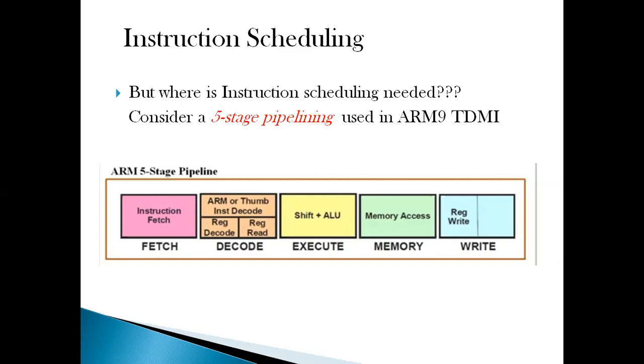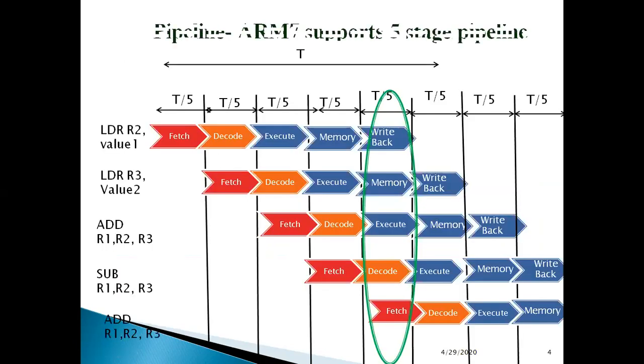And in the execute stage, the shift and all the ALU operations, that is add, subtract, and the logical operations and the shift operations, are carried out. The fourth stage is memory access, which is required if we need to write back the results to the memory. And finally, the fifth stage is for the register write back. So this is about the 5 stages of the ARM9 pipelining.